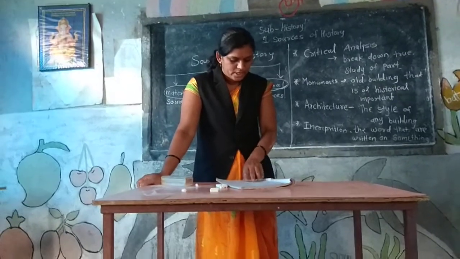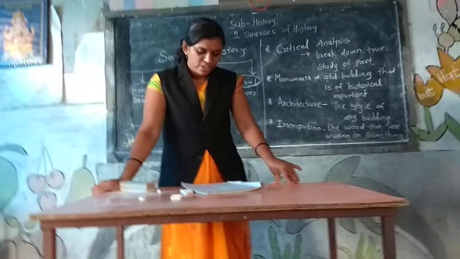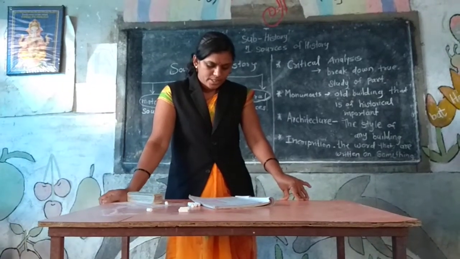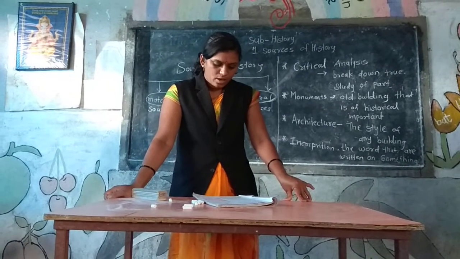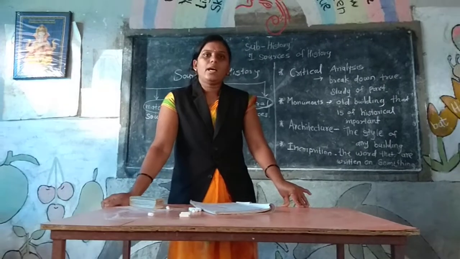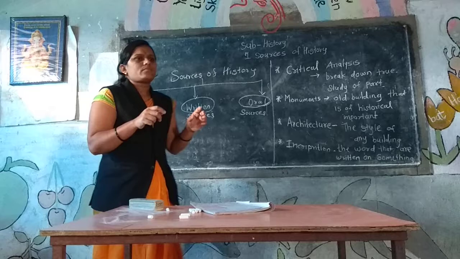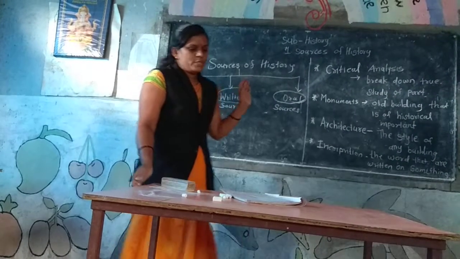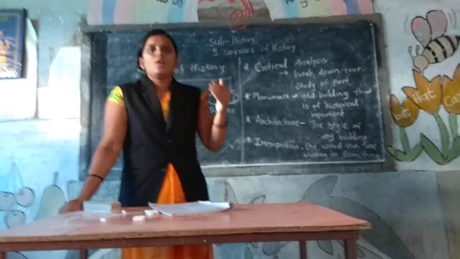For the event that we want to study, it is necessary to support our study with the historical sources. These sources have to be verified. We have to see whether they are authentic. It is necessary to use the source judiciously and only after critical analysis. Firstly, what is the definition of history? History gives us a chronological, scientific, systematic account of the past.